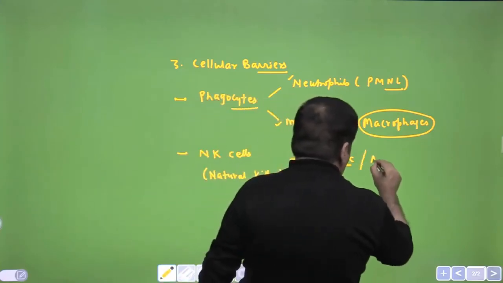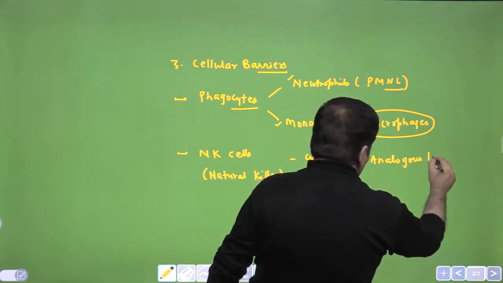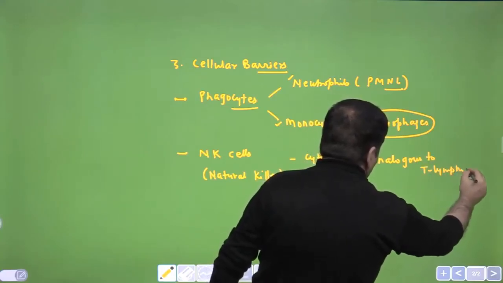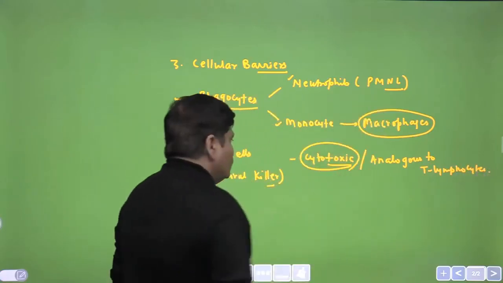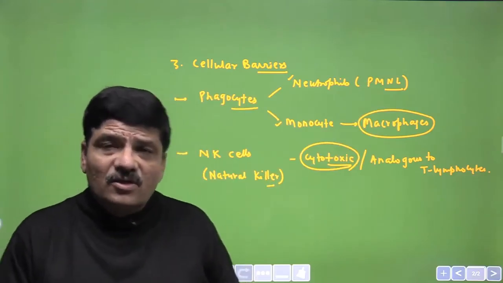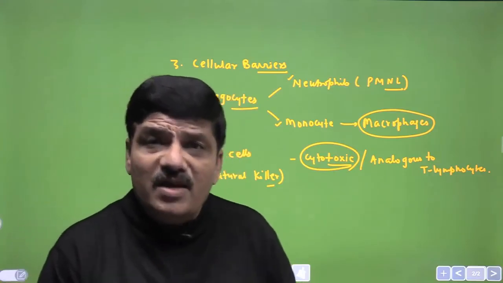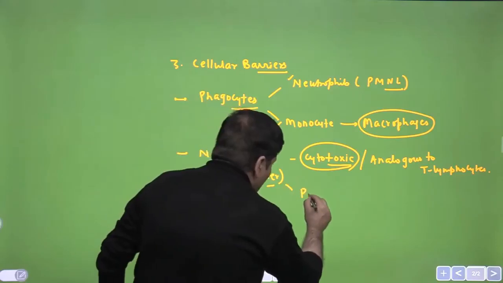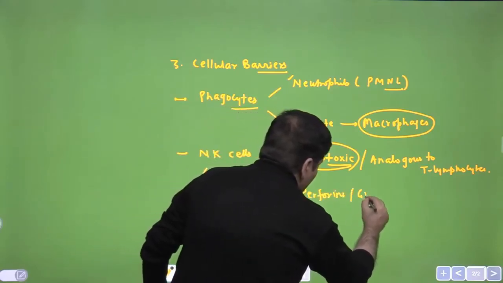They are, I am saying, analogous to T lymphocytes. So they are not T lymphocytes, they are analogous to T lymphocytes. I have already mentioned that they are also cytotoxic. Present in them are certain chemicals. So say for example, they may have perforins and granzyme. This is again going a little bit outside NCERT. They may contain perforins and they contain granzyme.